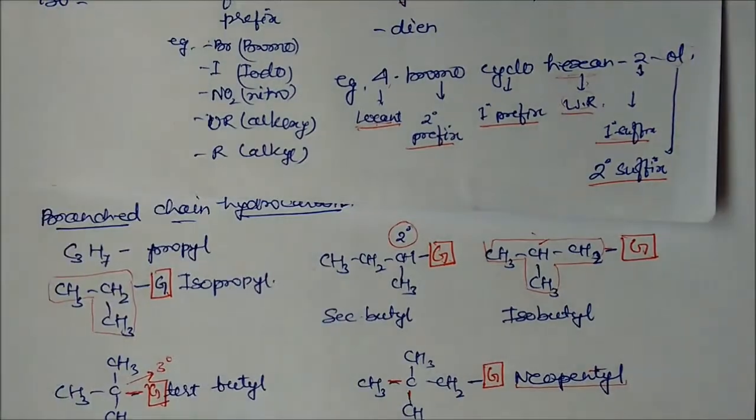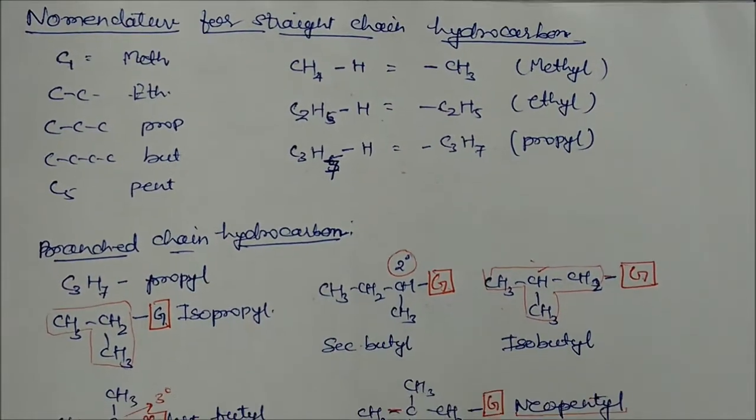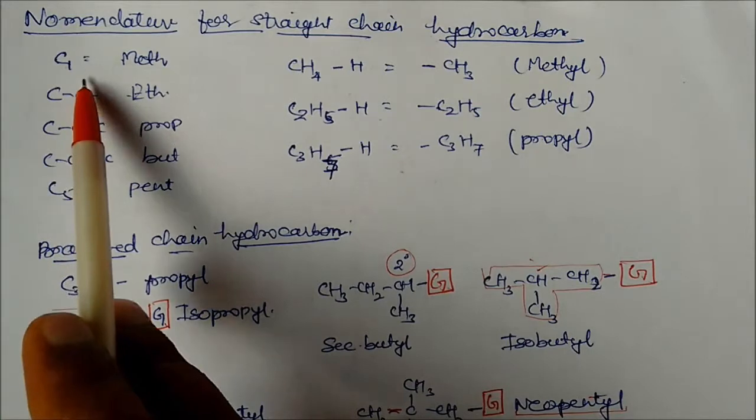Now the next topic is nomenclature of straight chain hydrocarbons. For straight chain hydrocarbons, you can see if the carbon count is 1, it is called meth.